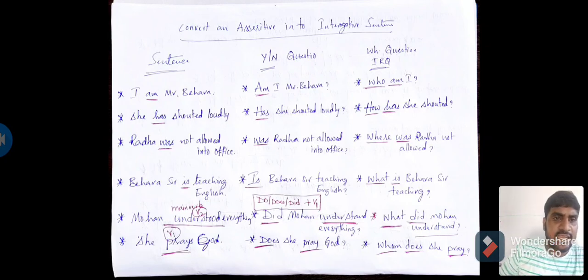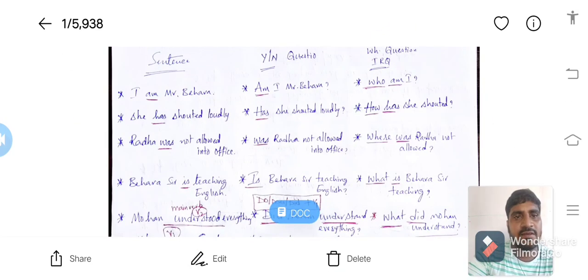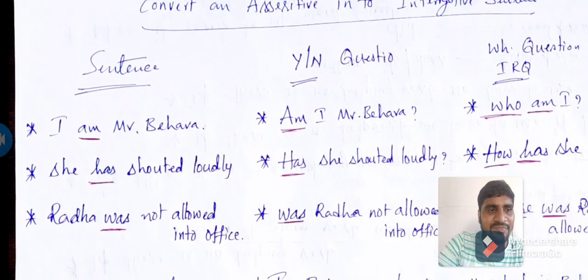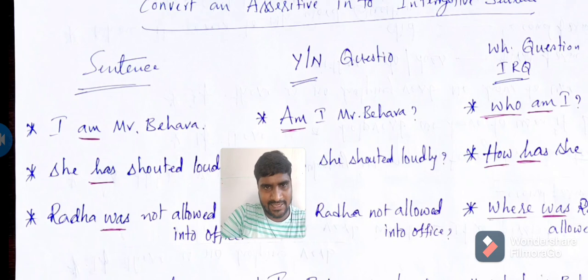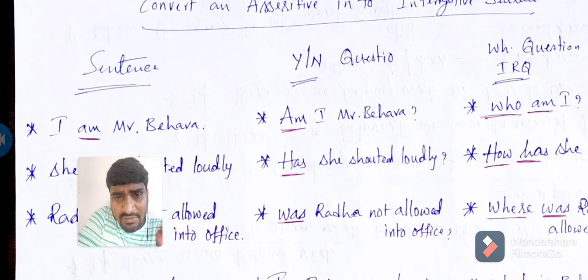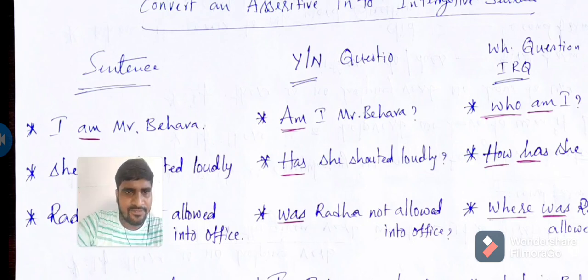So first sentence, let us see the first sentence. In the first sentence I used "I am Mr. Behra." I have underlined "am" because "I am Mr. Behra" is an assertive sentence, as "am" is used after the subject.